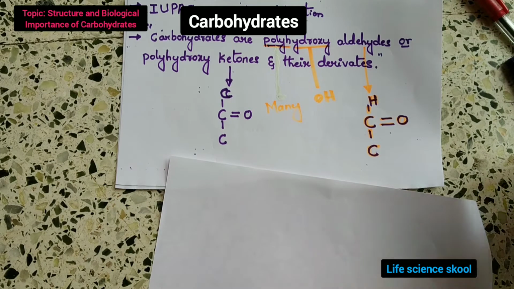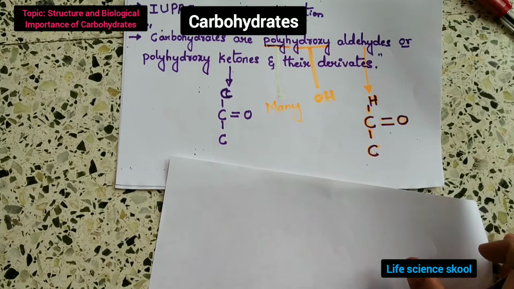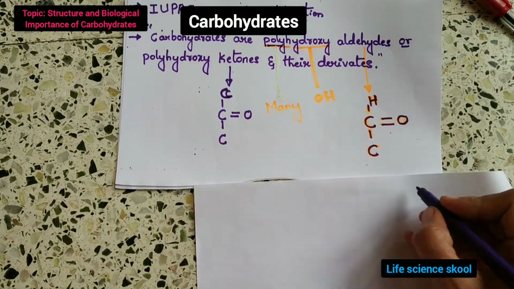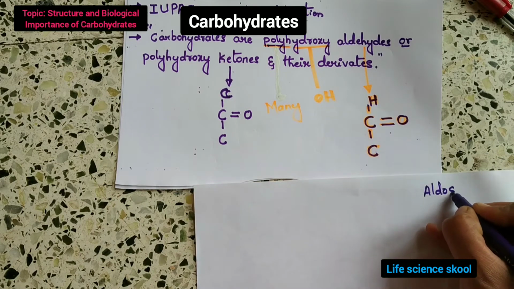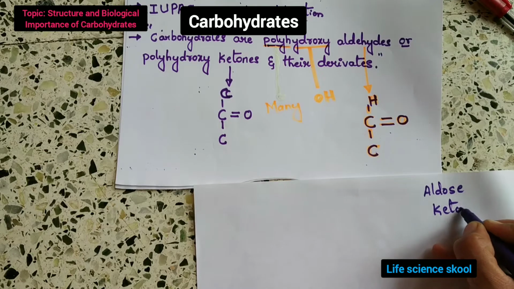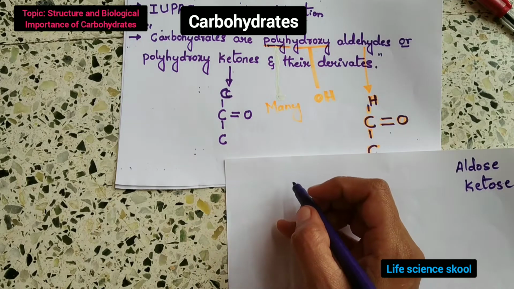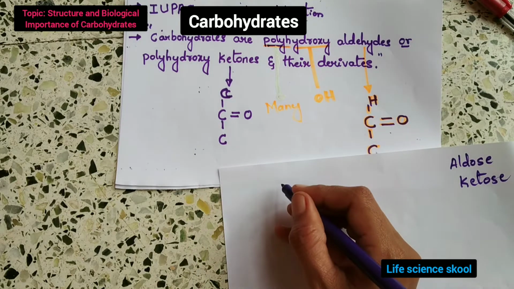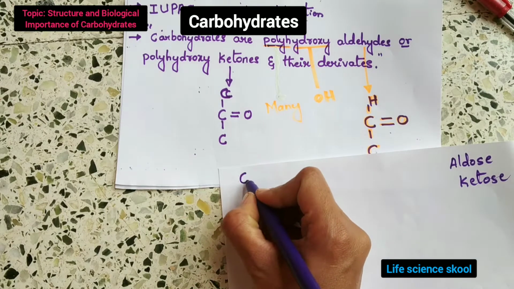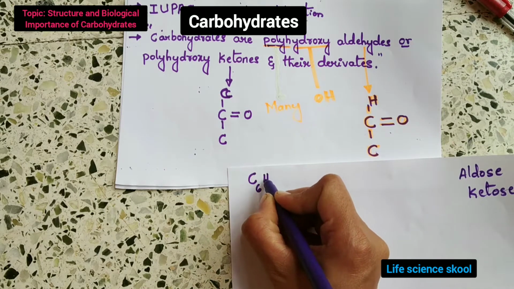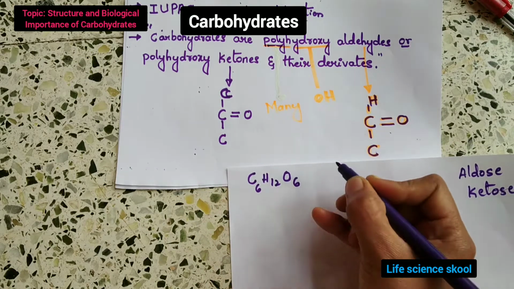You can take the example of glucose to find out whether it is an aldose or a ketose or ketone. So the formula for glucose is C6H12O6, right?